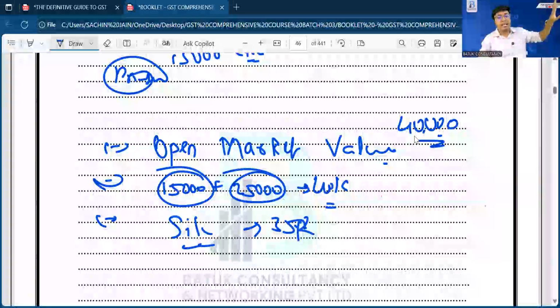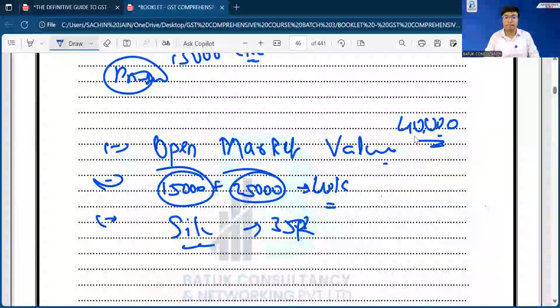So if I am not able to decide the open market value or the money plus monetary consideration, in that case, I have a third option, that I can take the similar laptop price. Now I have raised the concern with the government that, madam, open market value is not available, money plus monetary is also not available, and the similar laptop is also not available. This is one and only. So the similar laptop is also not available. How can I decide the value, and on which value do I have to pay the GST? That is the question. So in that case, madam said,